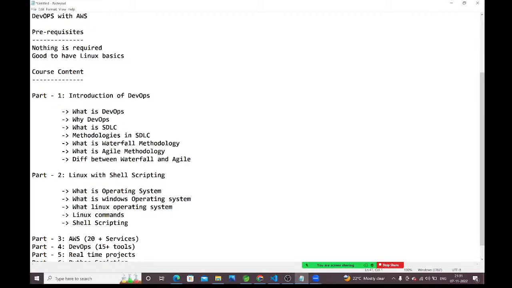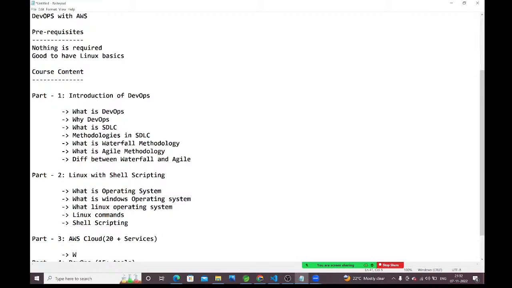In part 3, what are we going to discuss? AWS, guys. We are going to discuss the AWS cloud. First, I want to explain what cloud computing is, why we need to go for the cloud, and what the advantages are if you go with cloud computing. All those things we will discuss first.